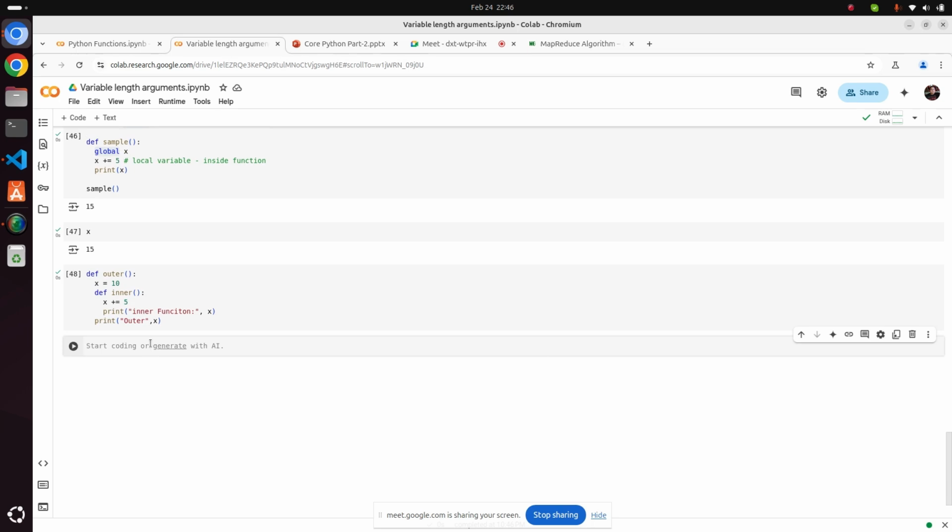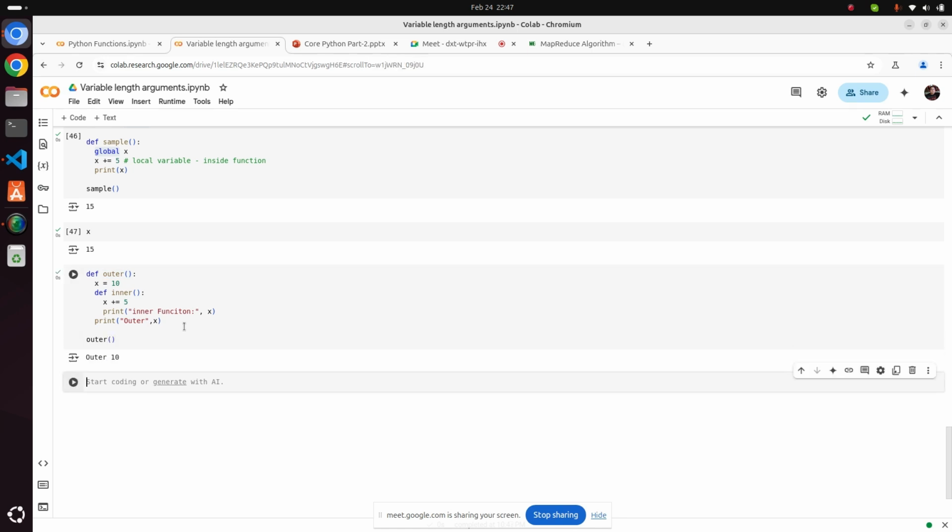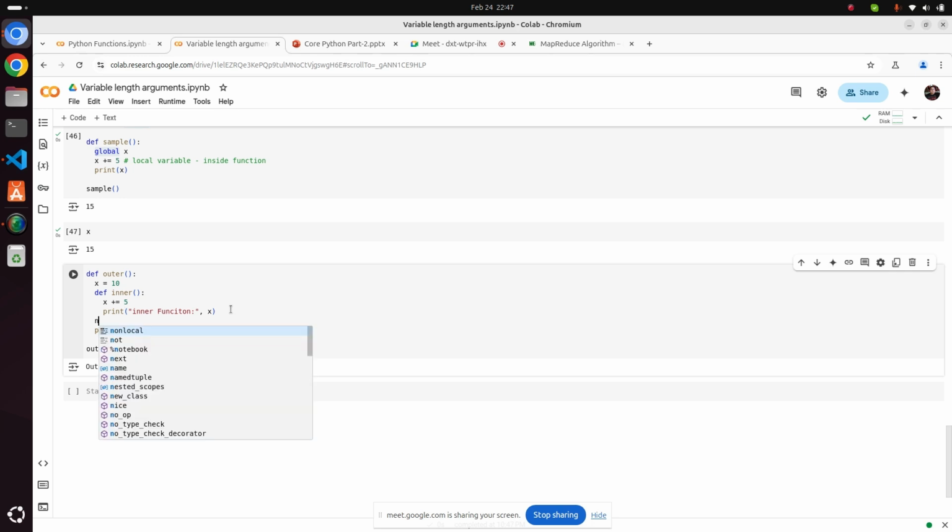So you can see it worked, meaning it is not giving error. I need to run this first. Outer function. Outer is 10. One more thing, I have not called the inner function.